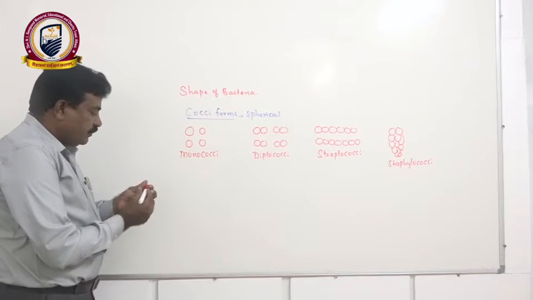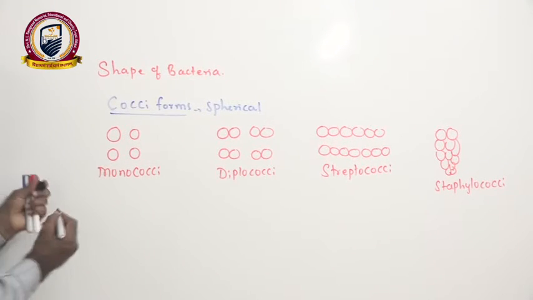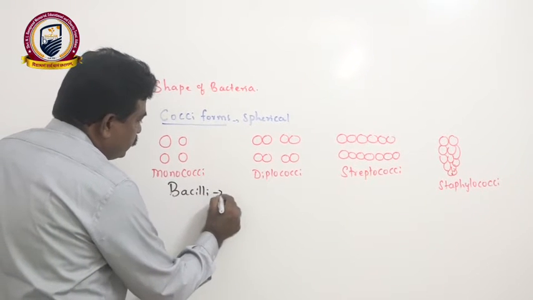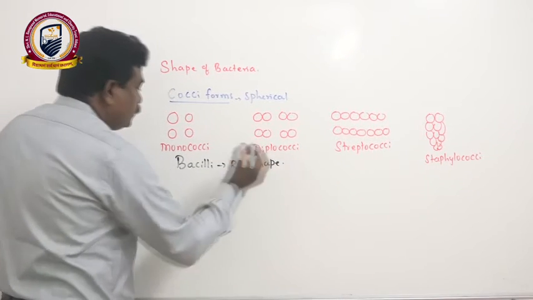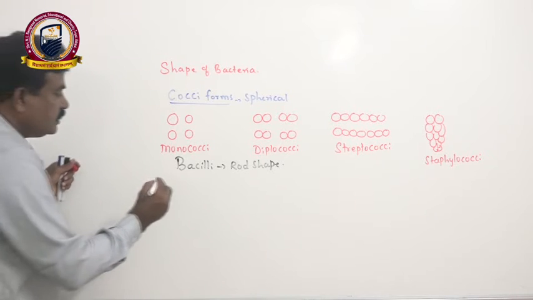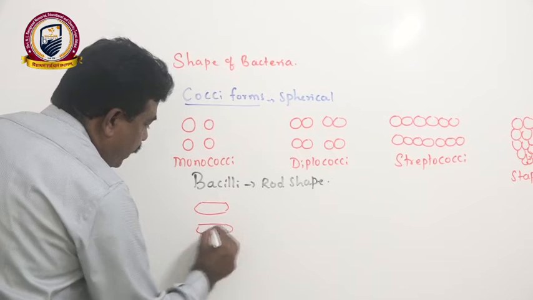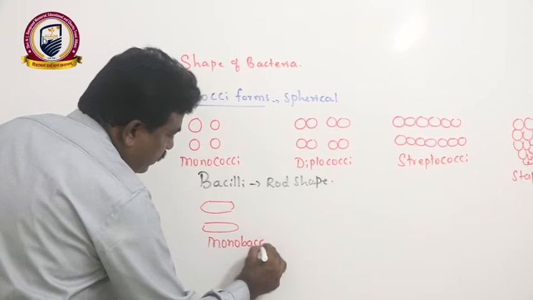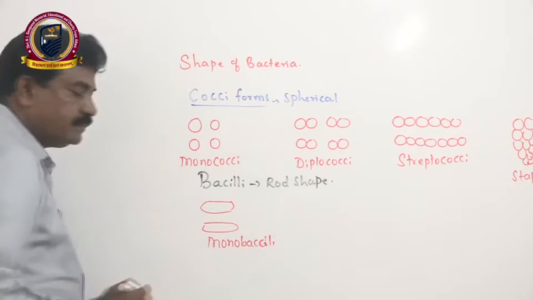Like that, if the bacteria are present in rod shape, they are called bacilliform. Here also, if a single rod-shaped structure is there, we call it monobacilli.